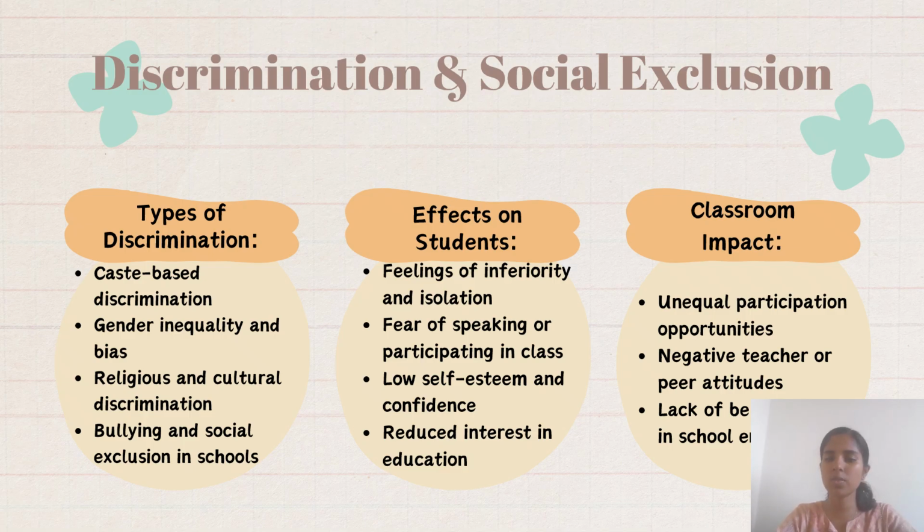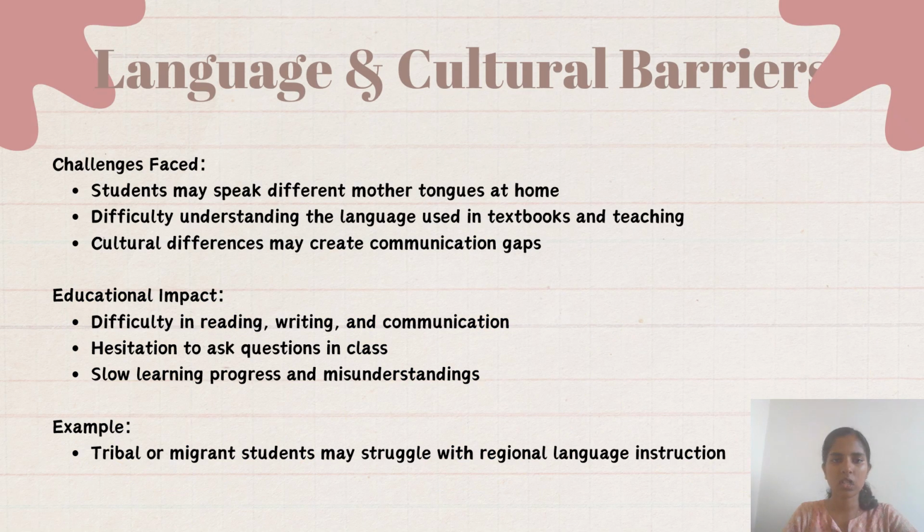The next is classroom impact. Because of this, there are many impacts in the classroom also. Unequal participation opportunities. Many students will not be participating. Negative teacher or peer attitudes. Many teachers or students will have a different attitude toward these types of children. That will affect the students' participation in the classroom. So that's all about discrimination and social exclusion.